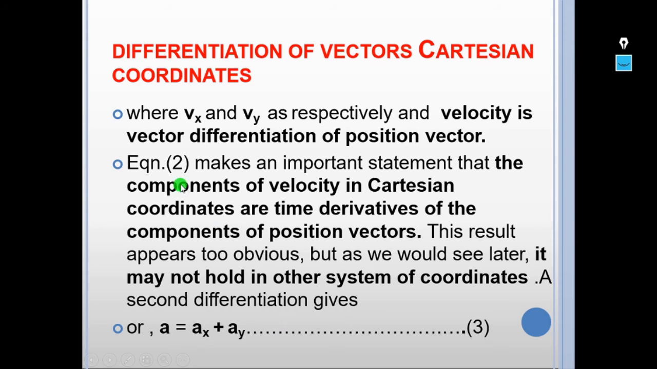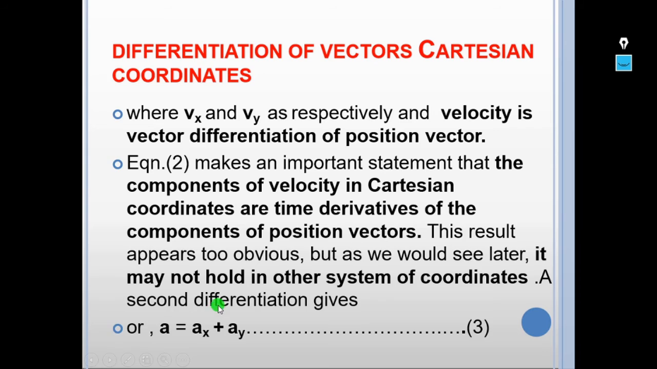So that only this statement means the same. So the components of velocity in Cartesian coordinates are time derivatives of the components of the position vector. Hence it may not hold in other systems of coordinates. Next, a second differentiation gives a is equal to ax plus ay.